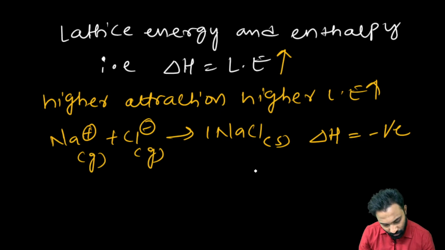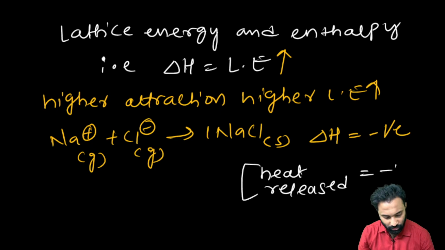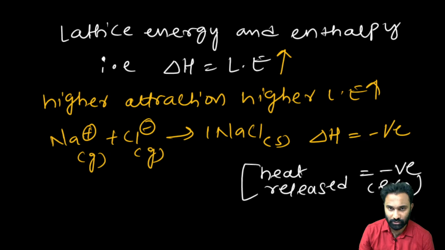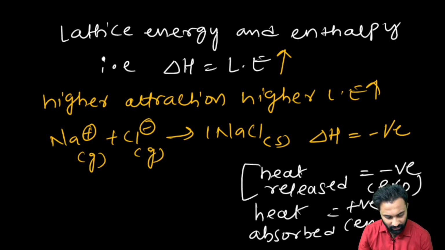And one point you have to remember: heat released is equal to negative, that we call exo or exothermic. Heat absorbed will be equal to positive, and that we call endo. Clear? This is one very important point you have to remember.